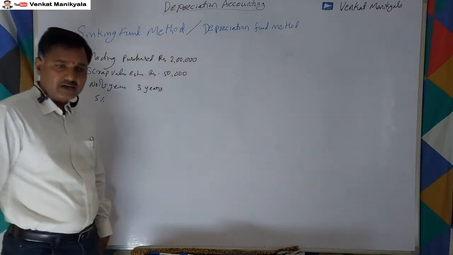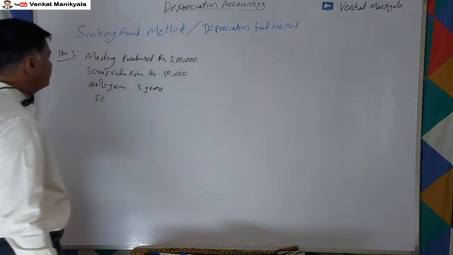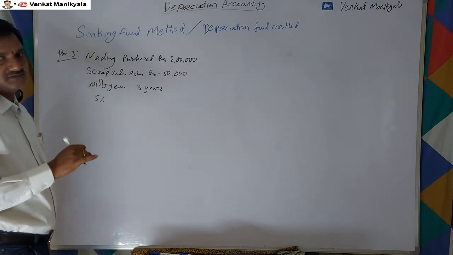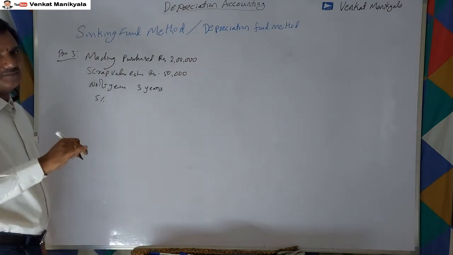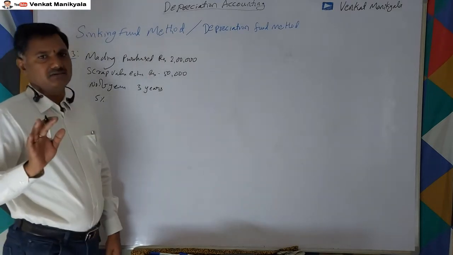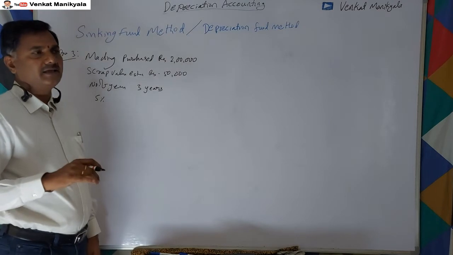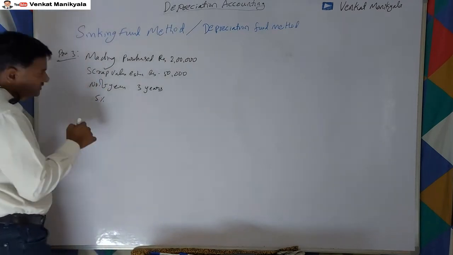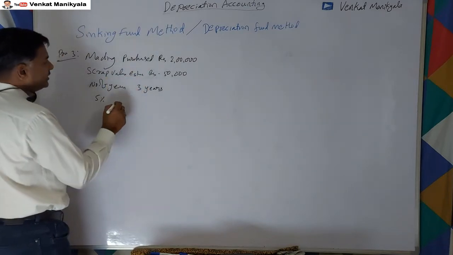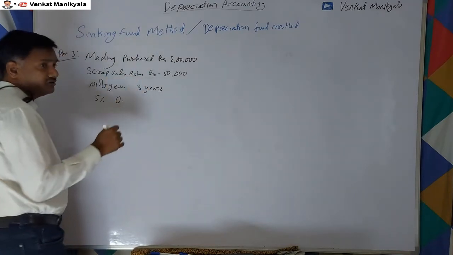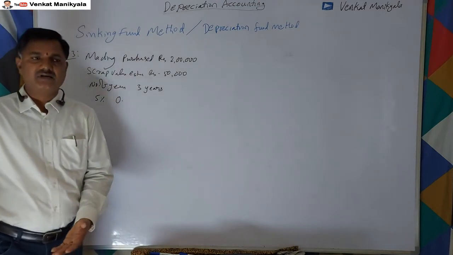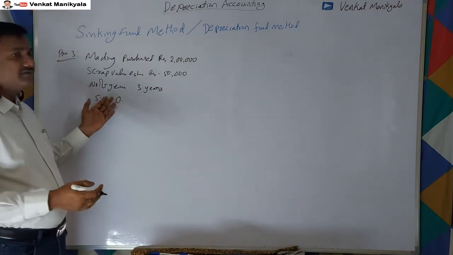Now the formula for finding out the rate, how much depreciation is there every year per rupee. Generally, in examinations at degree level or basic level, the problem itself says that at 5% for 3 years for 1 rupee, and they give the value itself, by looking at the sinking fund table.